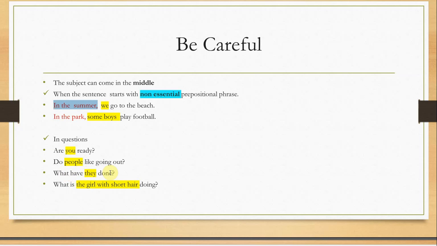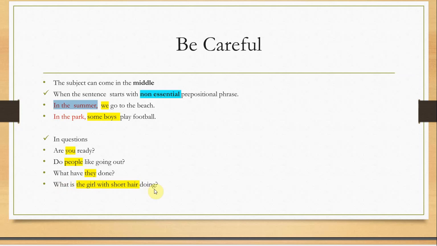So if you have this kind of thing in your exam, look at just number 2 or number 3. This is the subject, depending on the beginning of the question. If it starts with are or do or have or has or had, it means the subject is number 2. If it starts with a question word, it means the subject is number 3. In both cases, remember that the subject comes after the helping verb, like are or do or have, and here, is.